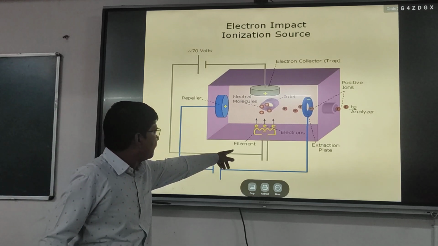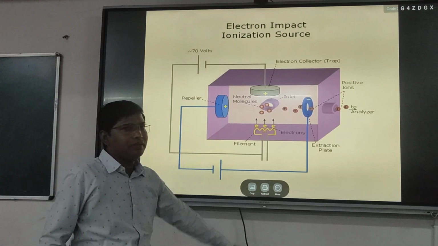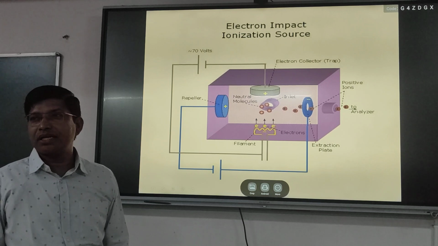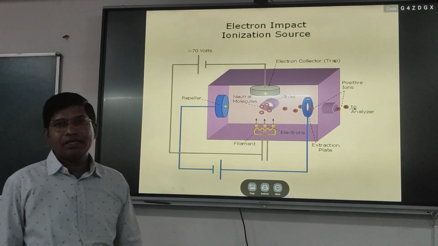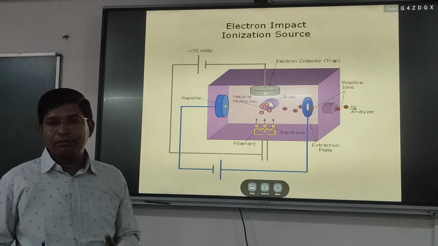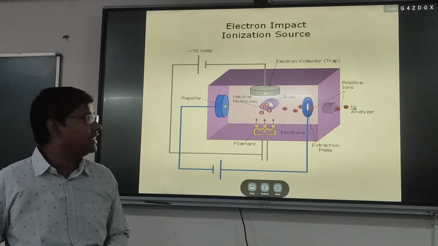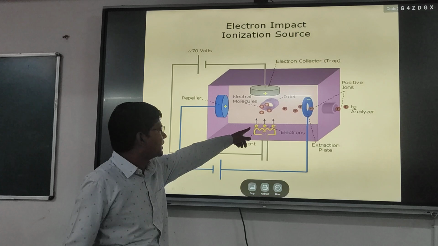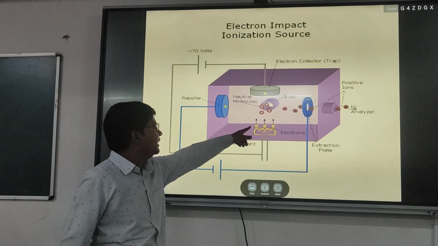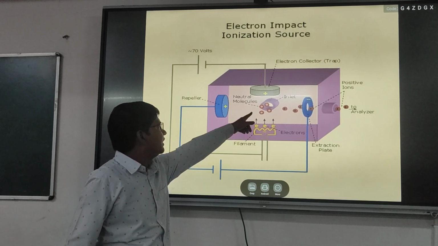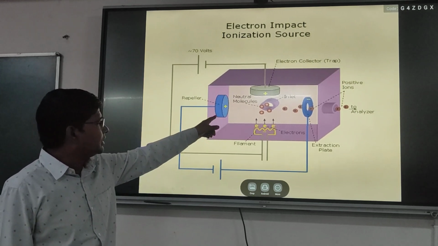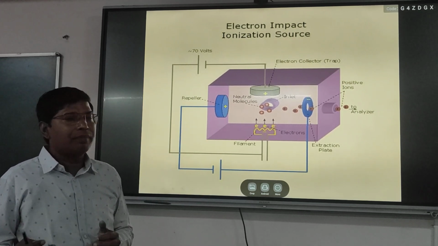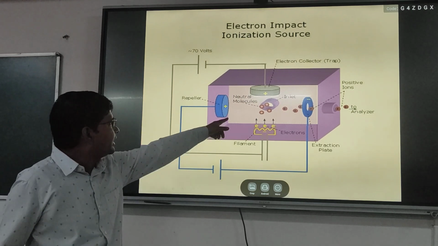This is a filament, made of tungsten. When the filament is thermally heated, it releases electrons, and these electrons ionize the molecule; the molecule M gets ionized.